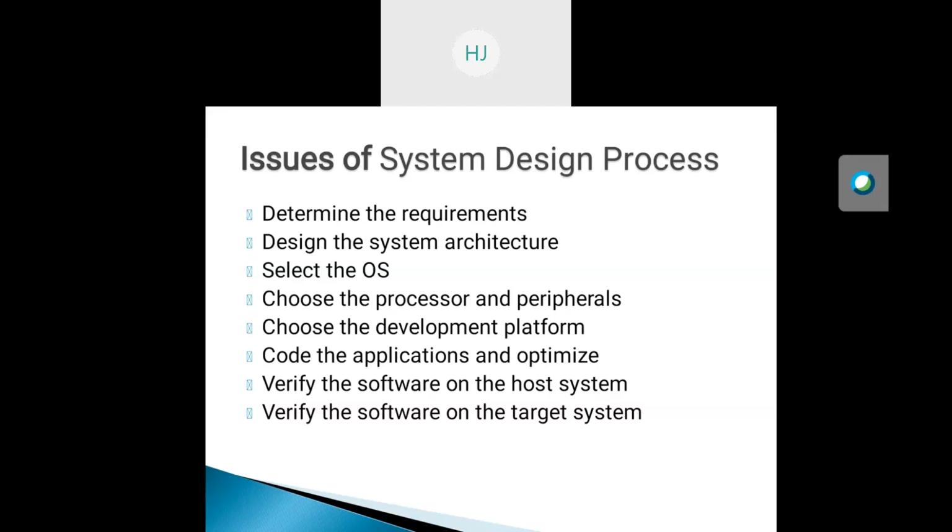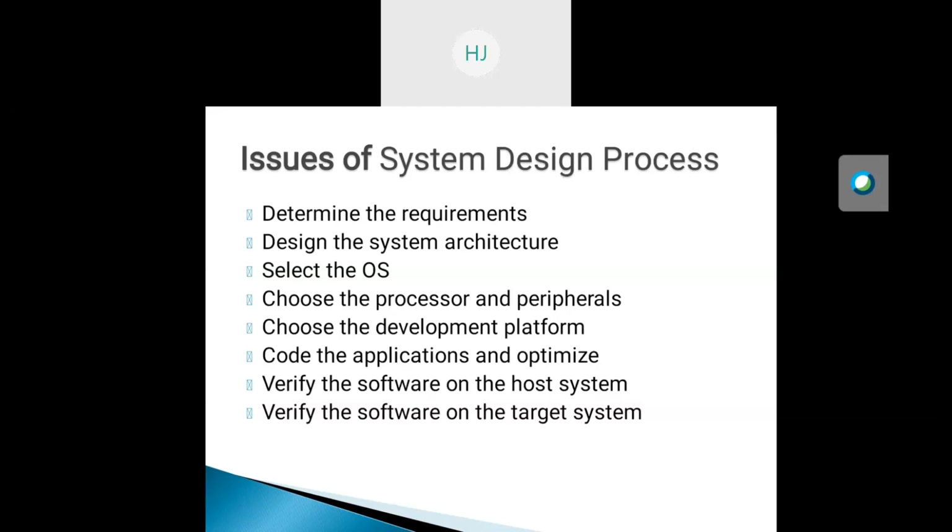Others are the microcontrollers: PIC microcontroller, 8051 microcontroller, MSP430, etc. Digital signal processors are also used to develop the embedded system, but we choose the processor on the basis of the platform which is selected for developing the embedded system.